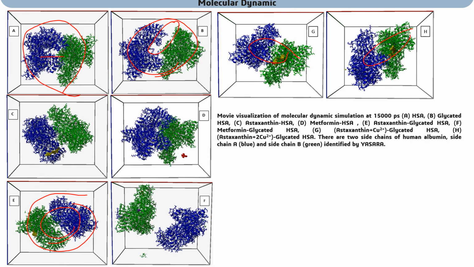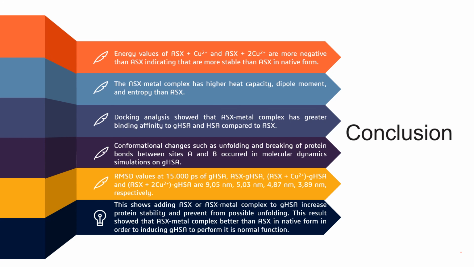But these two have a pattern more similar to the normal one, or the normal patient without type 2 diabetes mellitus. So we can conclude that by adding metal ions to astaxanthin and complexing it with the glycated human serum albumin, it will increase the ability of astaxanthin to prevent glycated human serum albumin from protein unfolding and make it perform its normal function.